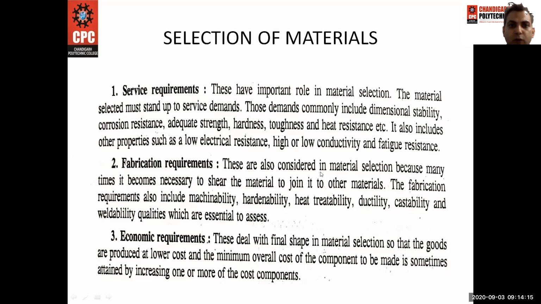These are also considered in material selection because many times it becomes necessary to shear the material to join it to the other materials. The fabrication requirements also include machinability, hardenability, heat, ductility, castability, and weldability qualities. Next is economic requirement. These deal with the final shape in material selection so that the goods are produced at a lower cost, and the minimum overall cost of the component to be made is sometimes attained by increasing one or more of the cost components.